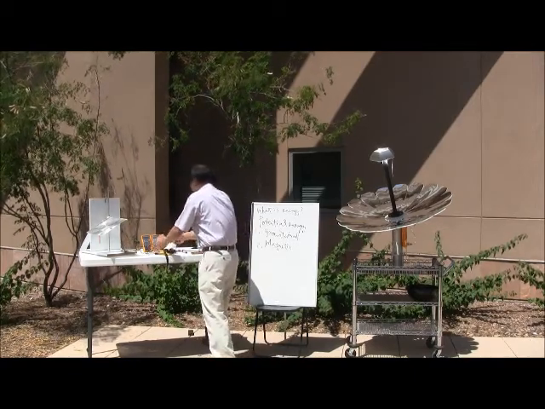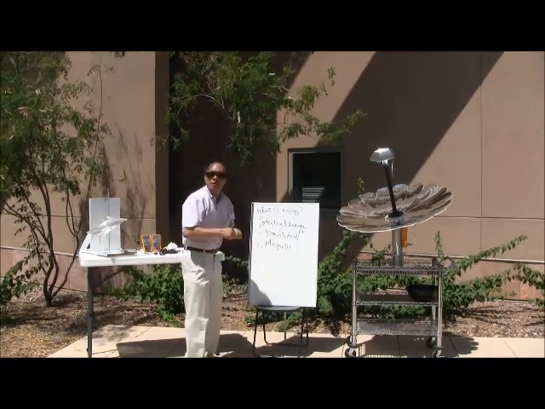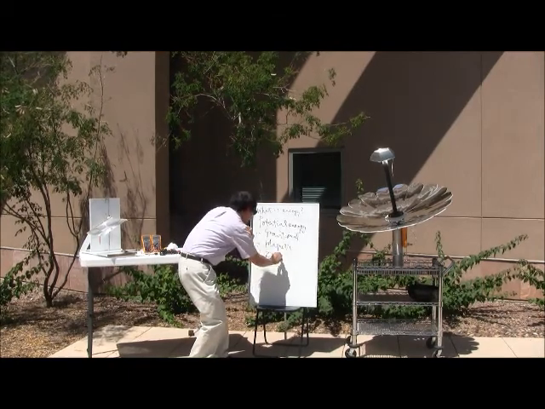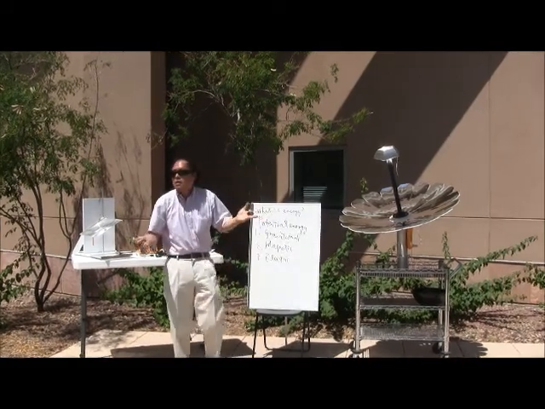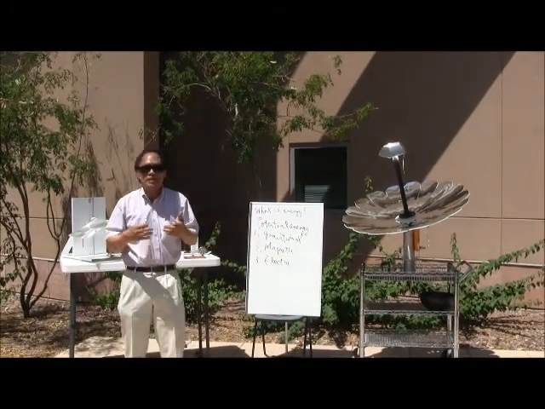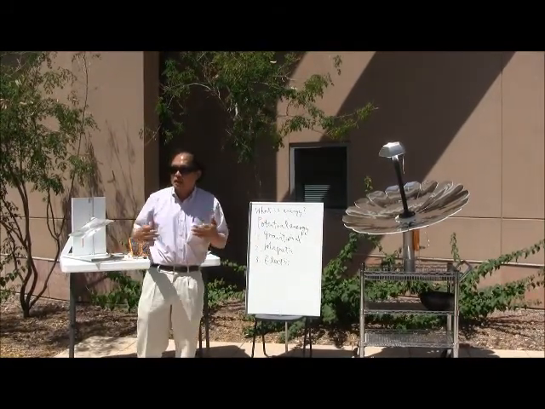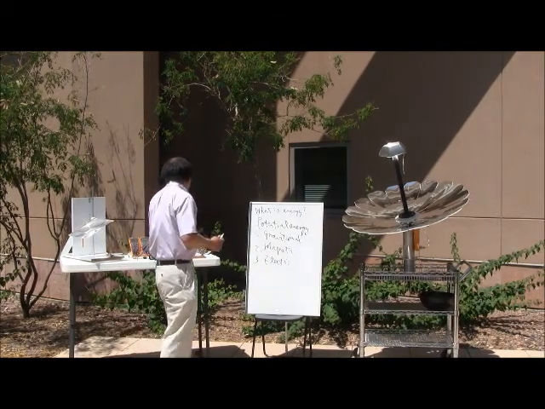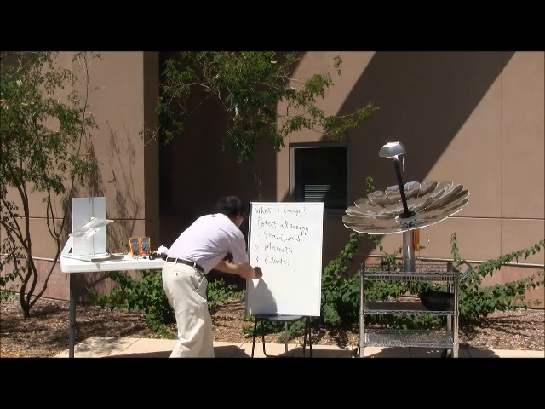The third kind of potential energy we call electric potential, which you see sometimes when there's a thunderstorm, you can see lightning is a form of electrical energy. The fourth kind is chemical potential.